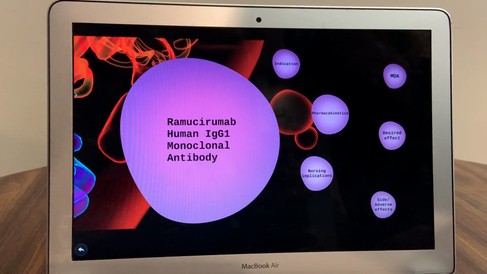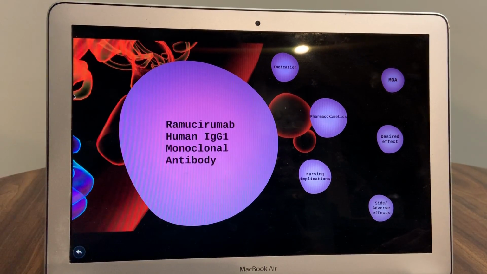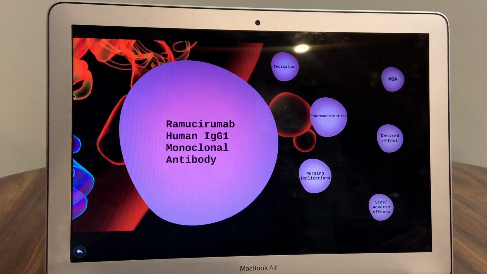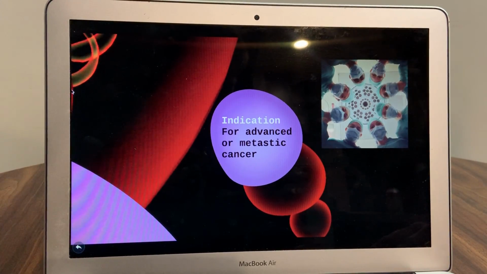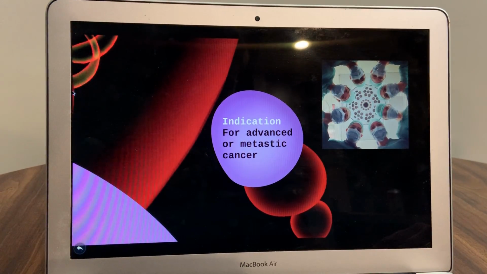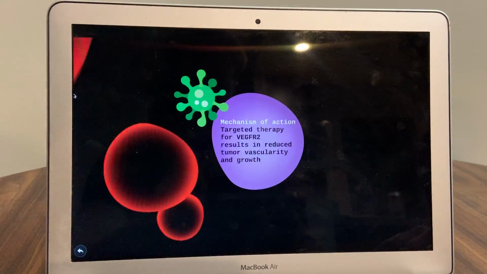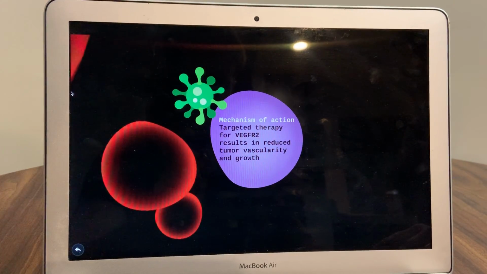A chemotherapy drug used to treat gastric cancer is ramucirumab. This is an anti-neoplastic drug classified as a human IgG1 monoclonal antibody. Ramucirumab is used for the treatment of advanced or metastatic gastric cancer as a single agent or in combination with other drugs. This drug is a targeted therapy that has been specifically engineered to attack cells with certain types of cancer antigens.